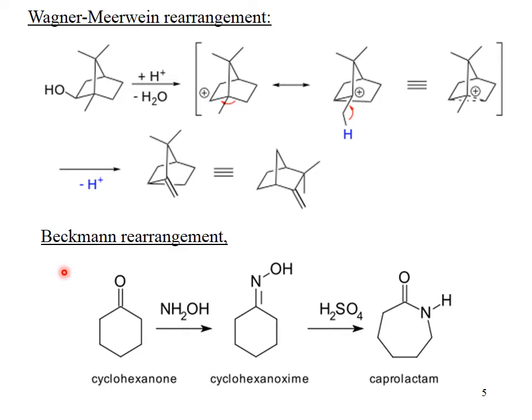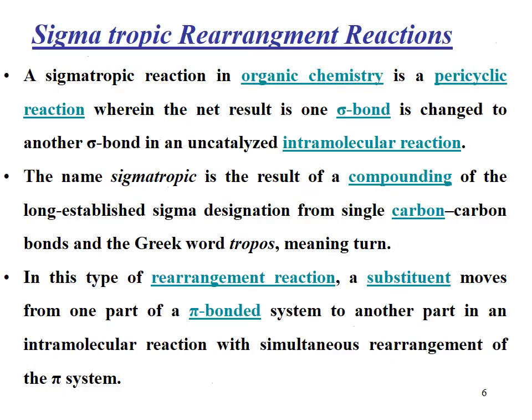This is caprolactam. You can see that here the bond shifting has taken place, meaning this sigma bond moves onto this nitrogen and results in the formation of caprolactam. This is an example of a rearrangement reaction.